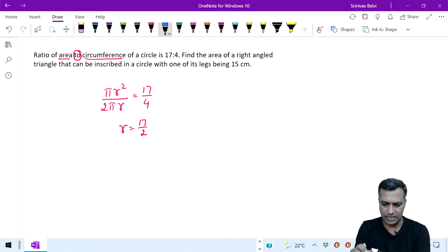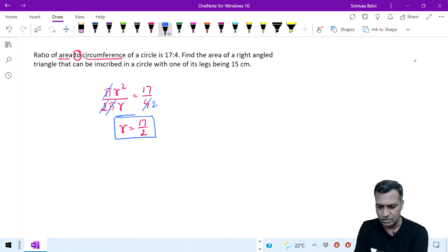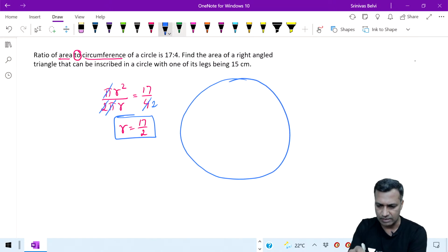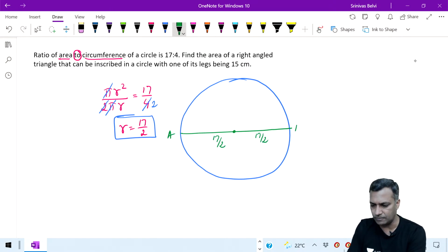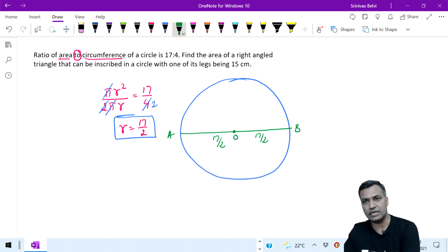You cut off this 2 with this 2, pi gets cut off, r gets cut off there. Therefore, you get 17 by 2. That is the radius of the circle. So let me draw a circle whose radius is 17 by 2, or the diameter is 17. Say that AB is the diameter, O is the center, and 17 is the diameter.